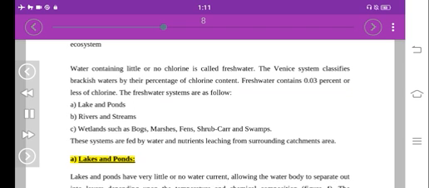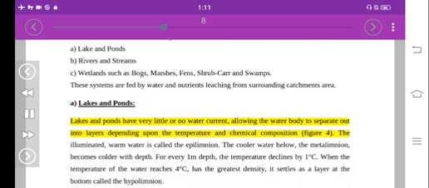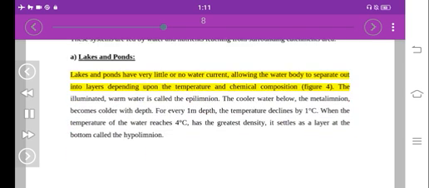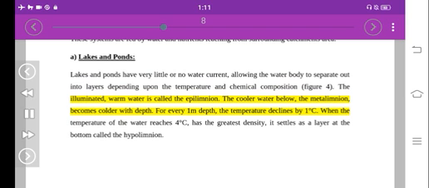A. Lakes and ponds. Lakes and ponds have very little or no water current, allowing the water body to separate out into layers depending upon the temperature and chemical composition. Figure 4. The illuminated, warm water is called the epilimnion. The cooler water below, the metalimnion, becomes colder with depth. For every 1 meter depth, the temperature declines by 1 degree Celsius. When the temperature of the water reaches 4 degrees Celsius, it has the greatest density and settles as a layer at the bottom called the hypolimnion.